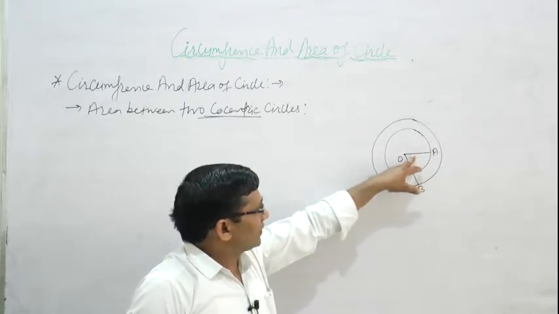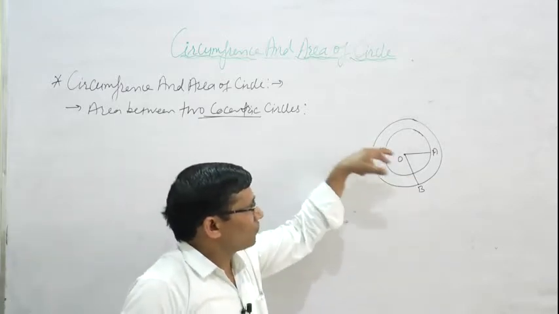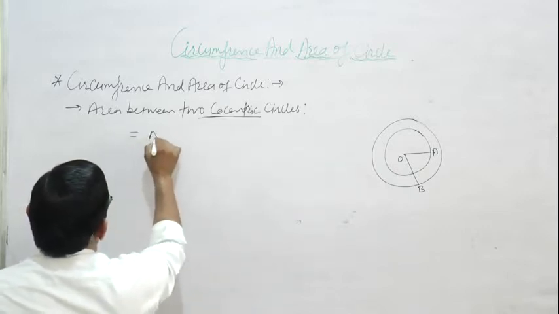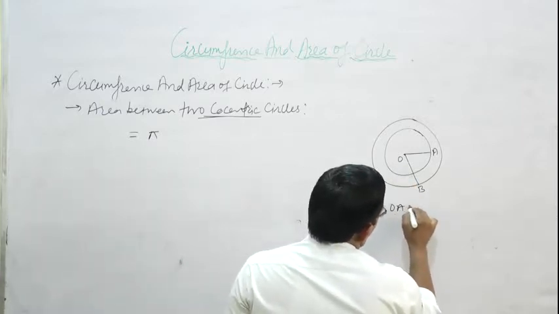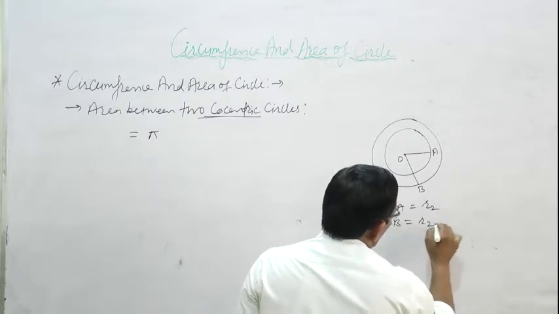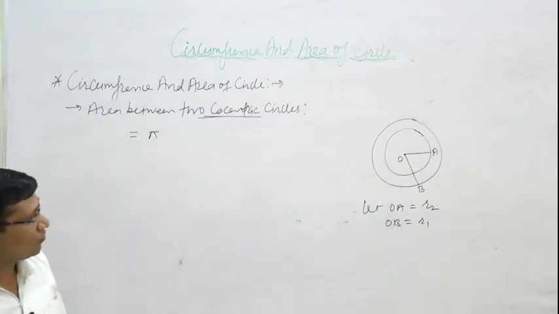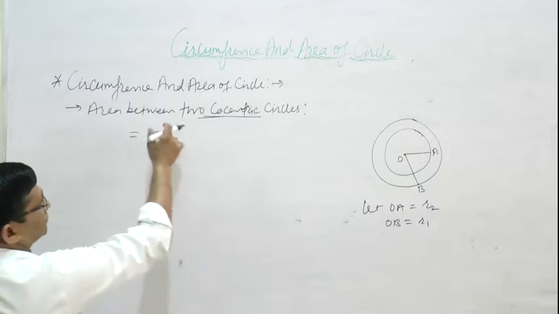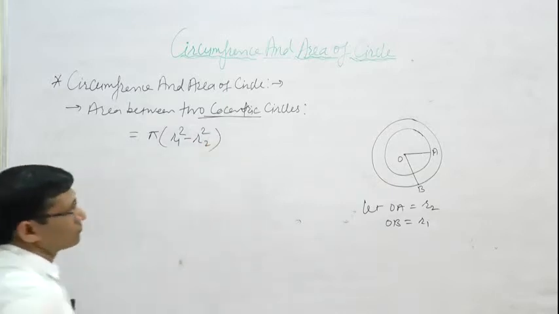OA is the radius of the interior circle and OB is the radius of the outer circle. So the area between two concentric circles is equal to pi. Let OA be equal to R2 and OB be equal to R1. So the area between two concentric circles is equal to pi multiply R1 square minus R2 square.